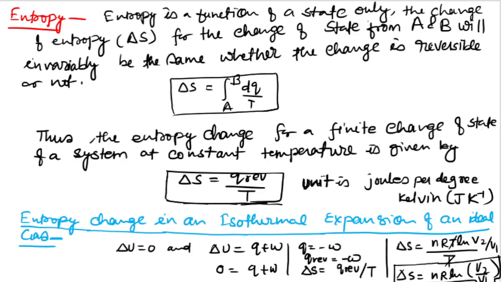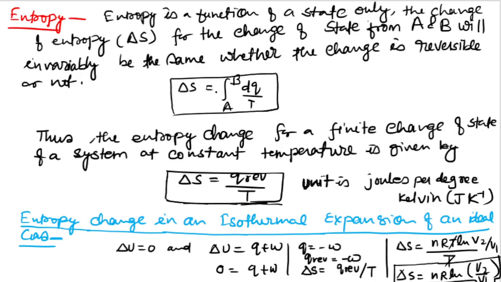The change of entropy for a change of state from A to B will be the same whether the change is reversible or not. What does it mean? Entropy is a state function. The change of entropy for a change of state A to B will be the same whether the change is reversible or not.